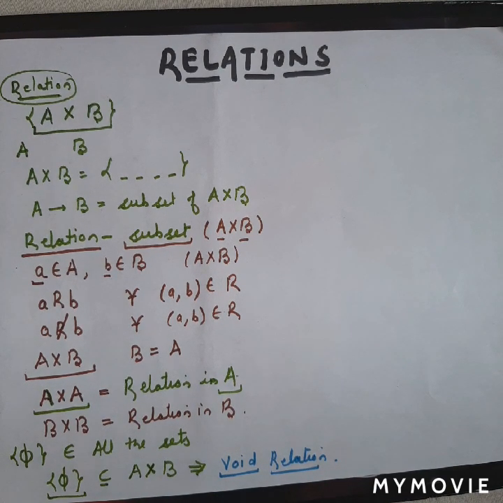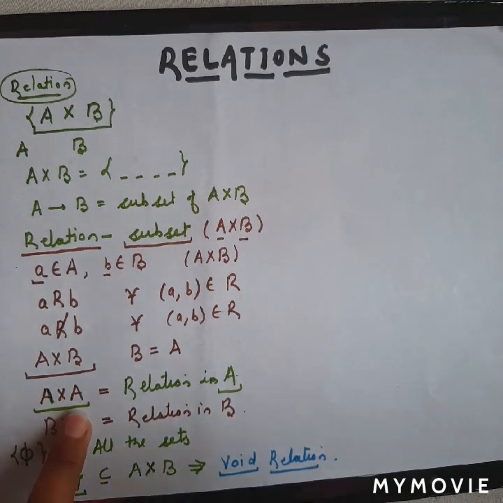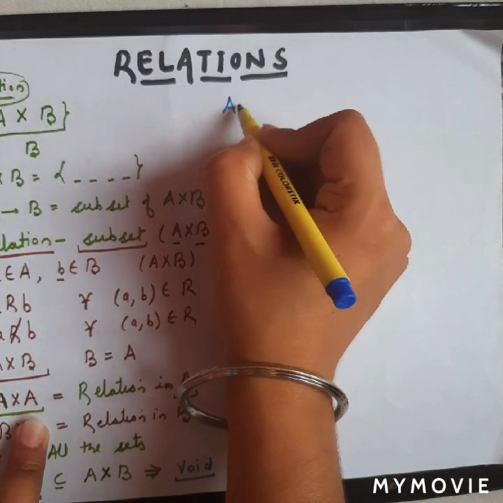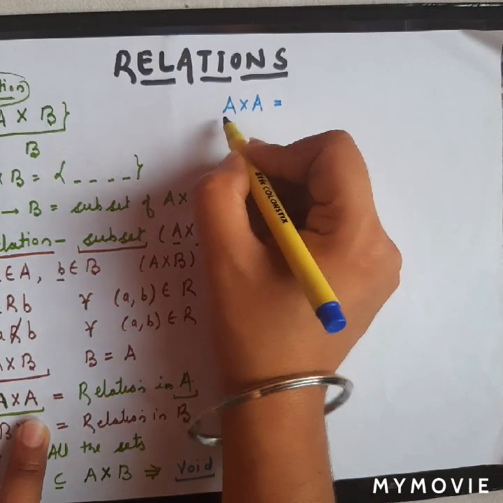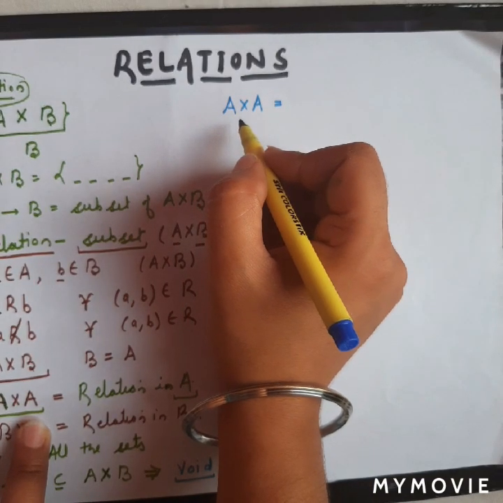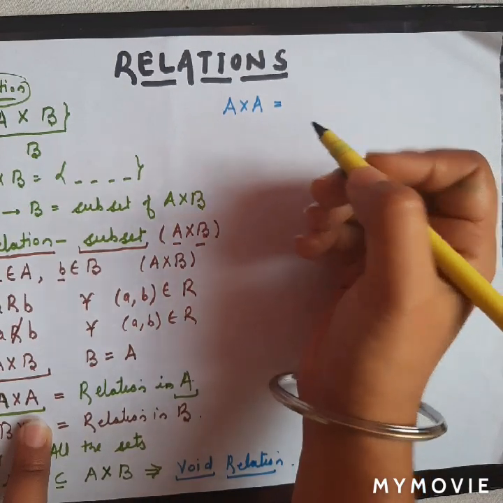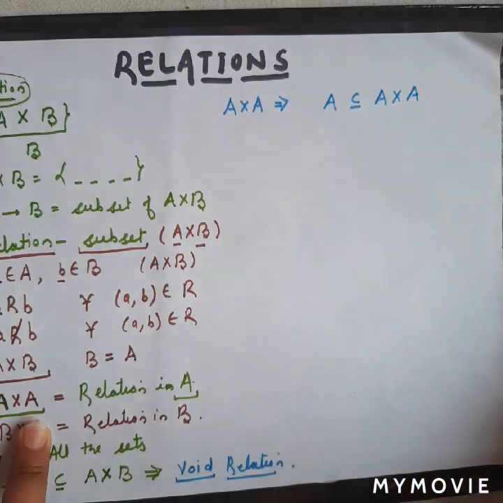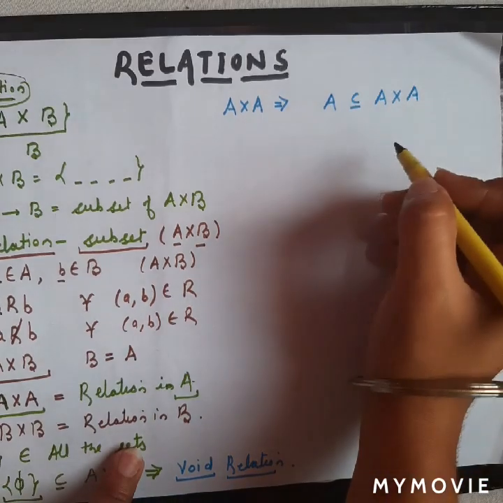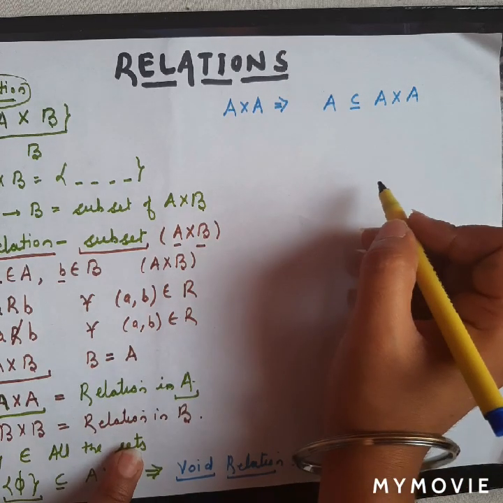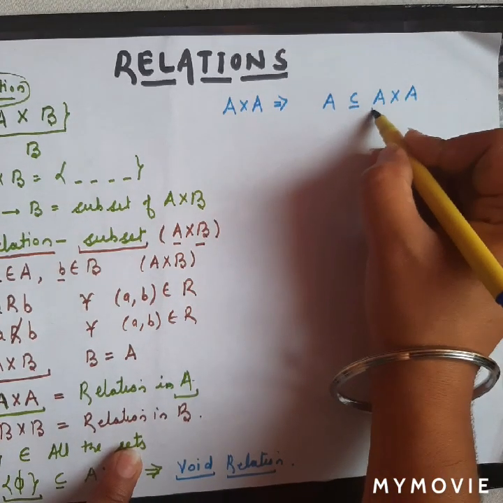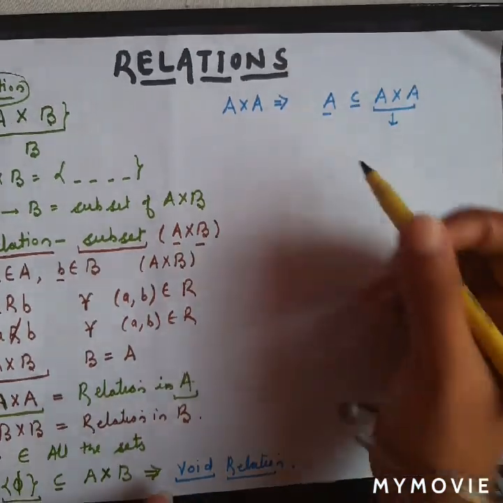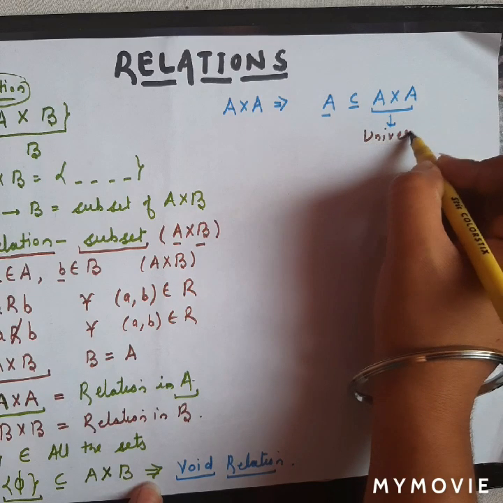Now next is, I have told you that in case we are taking the Cartesian product of A cross A, every set is actually a subset of itself. So can I say that A cross A is actually a subset of its own Cartesian product? So in this case I can say that A cross A is also a relation in A. So this is also a relation in A, and this relation is called the universal relation. Fine, universal relation.